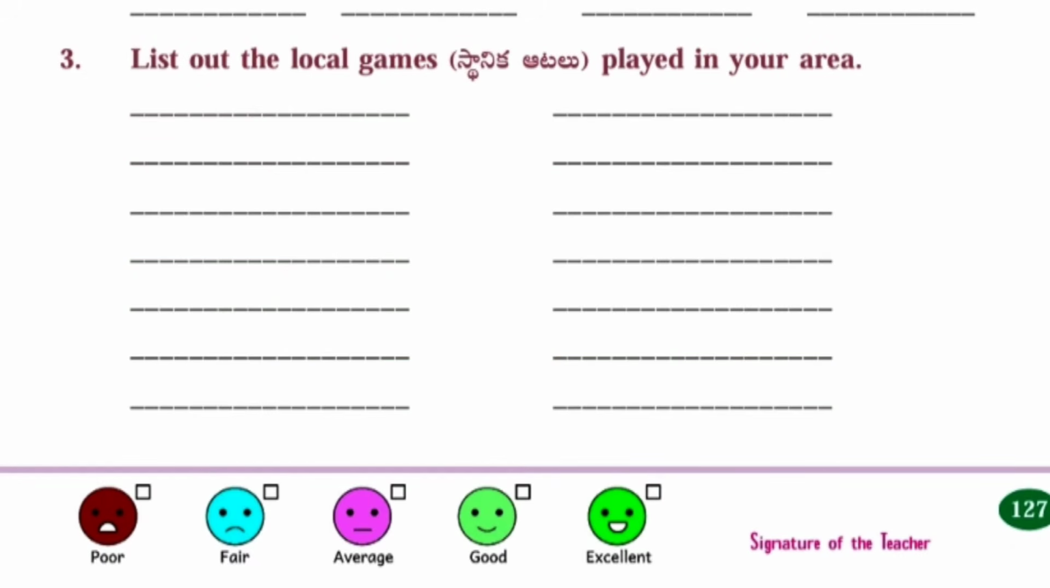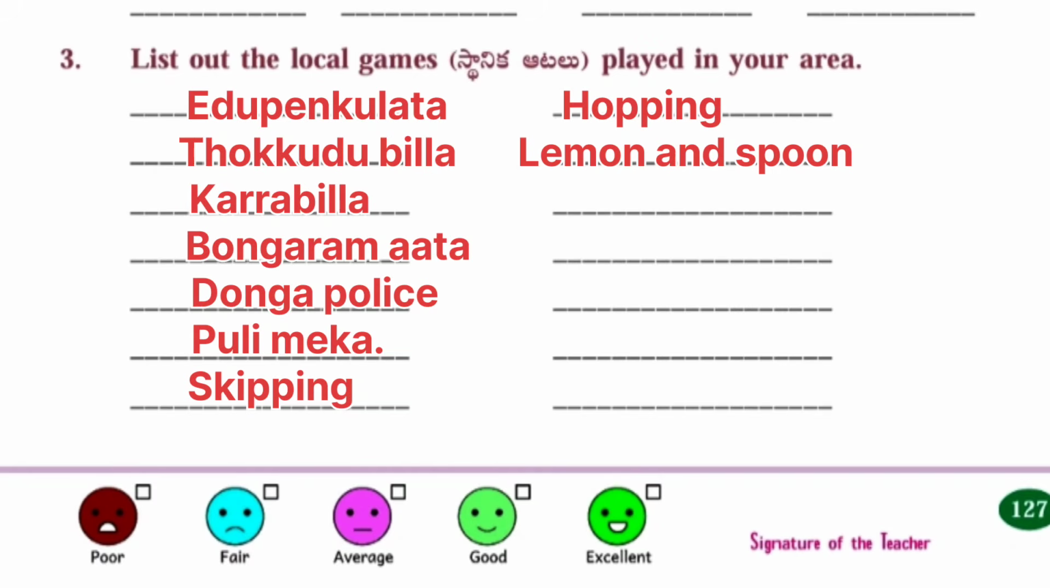Next, third one, list out the local games played in your area. Answer: yedu penkulata, tokkudu billa, karra billa, bongaram mata, donga police, puli meka, skipping, hopping, lemon and spoon.